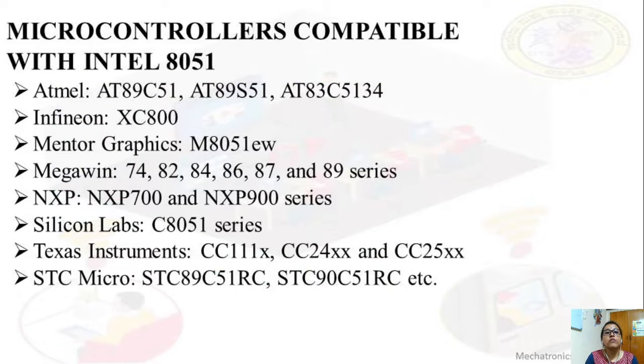These are some of the companies which manufacture 8051: Atmel, Infineon, Mentor Graphics, Megawin, NXP. NXP stands for Next Experience, from the Philips company. Then Silicon Labs, Texas Instruments and STC. STC is a system chip company. These are some of the companies which produce microcontrollers compatible with the 8051.